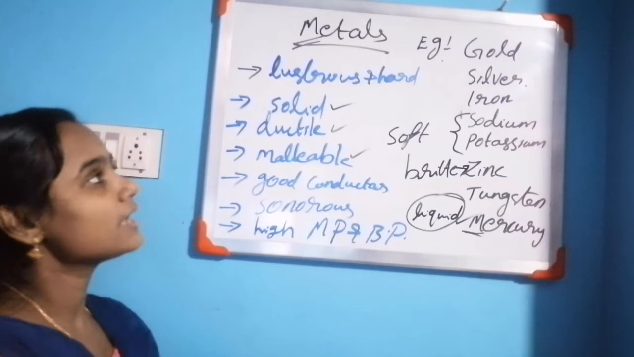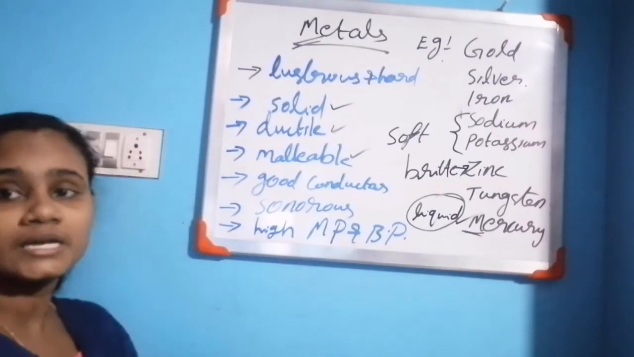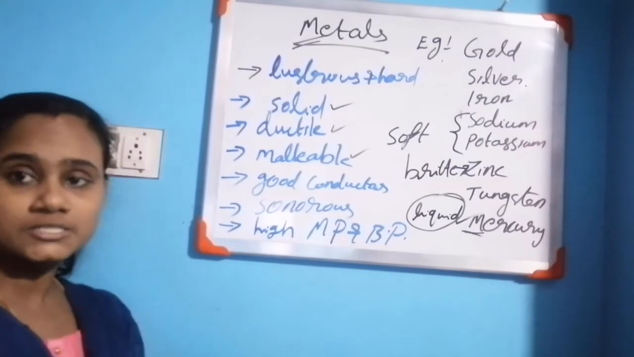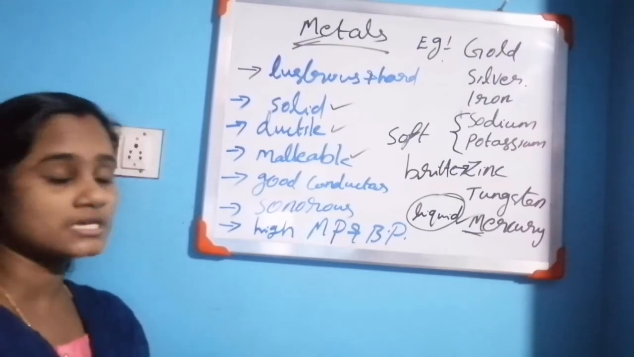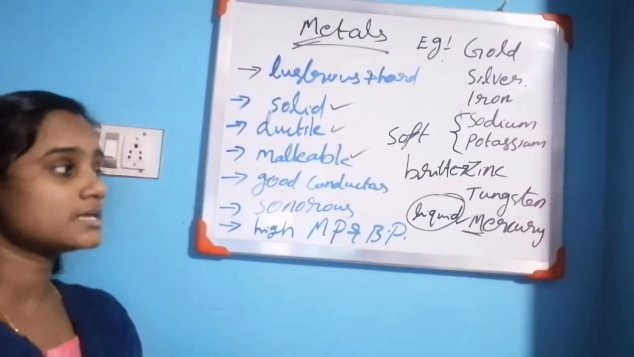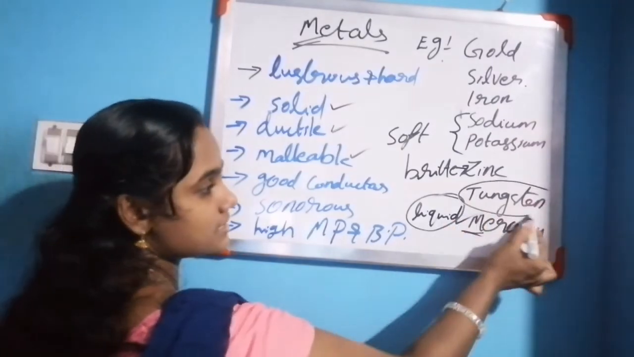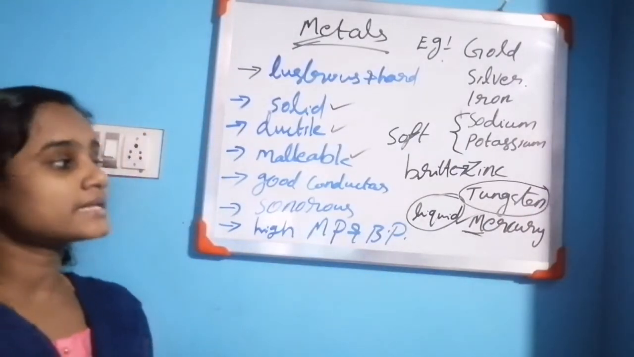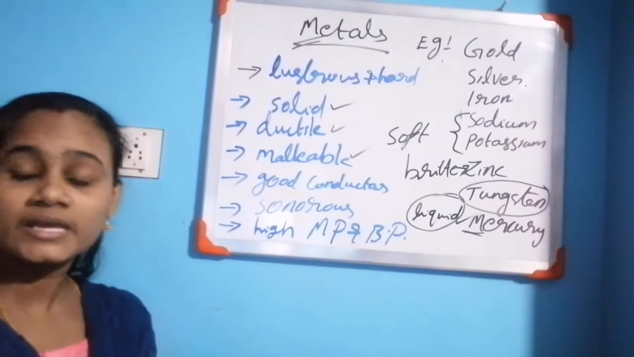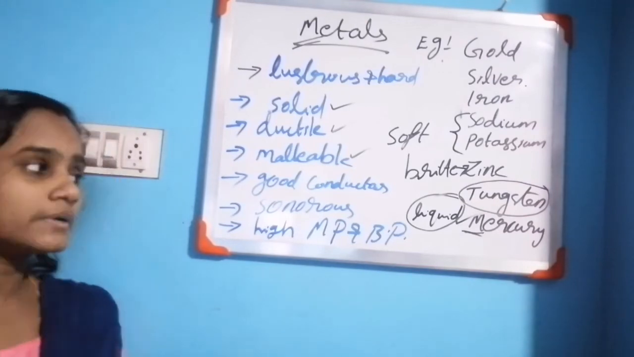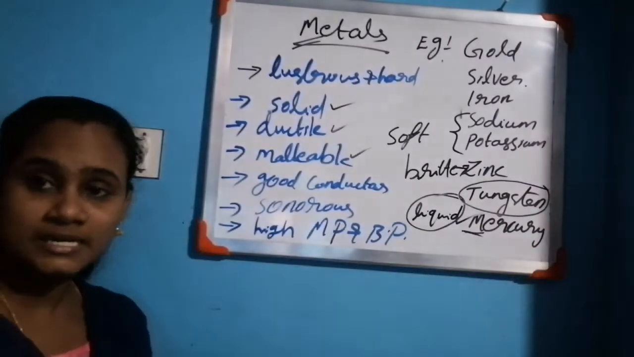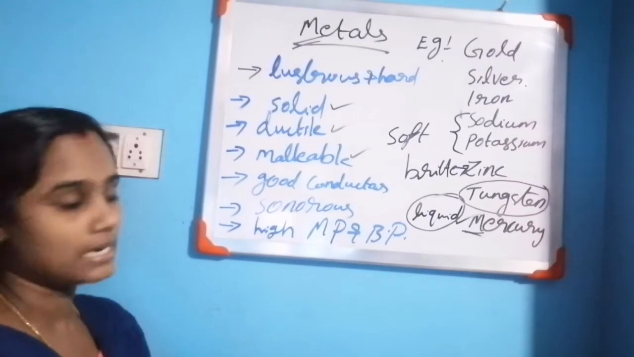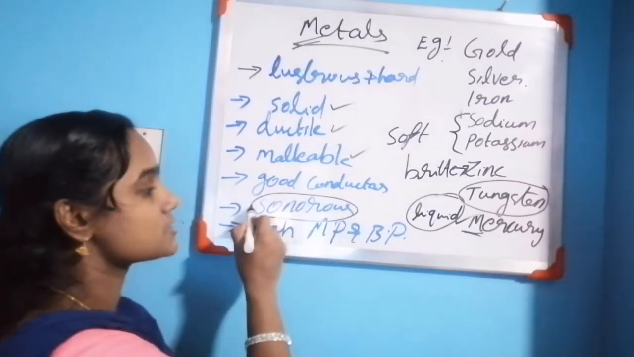Dear children, all the metals are good conductors of heat and electricity. But one exception is tungsten. We know the tungsten filament that we can see in the bulb. Tungsten is a bad conductor of heat and electricity. It is a non-metal. Sorry, it is a metal. Tungsten is a metal. And another property is sonorous.